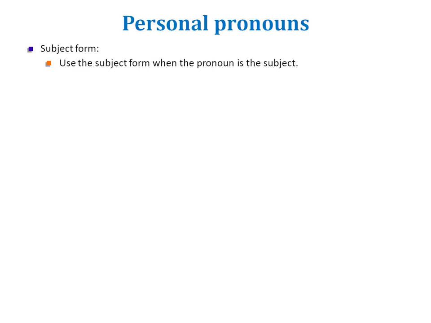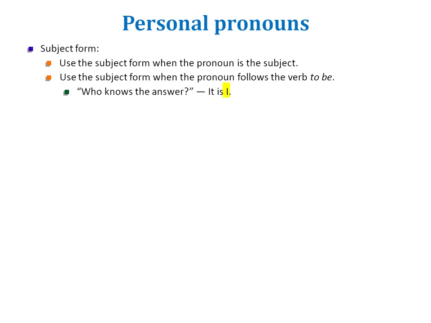Use the subject form when the pronoun is the subject. Use the subject form when the pronoun follows the verb to be, and this is something that most people don't know. As is the case with many verbs, you may have, after the verb, a direct object or an indirect object. But if it's the verb to be, there is no object. We say, who knows the answer? It is I, not it is me, because after the verb to be, we use the subject form.